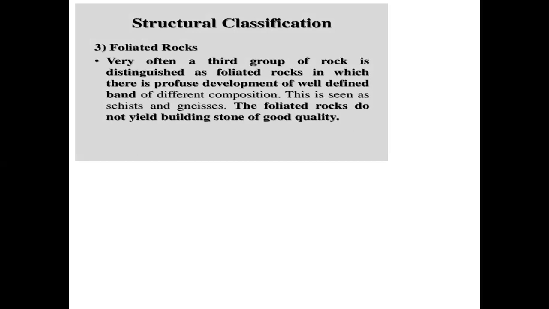Then foliated. Very often a third group of rock is distinguished as foliated rocks, in which there is a profuse development of well-defined bands of different composition. Here different compositions will be there. This is seen in schist and gneiss. The foliated rocks do not yield building stone of good quality, because this is the poorest form of rock and the strength is very low compared to the stratified and unstratified rocks.